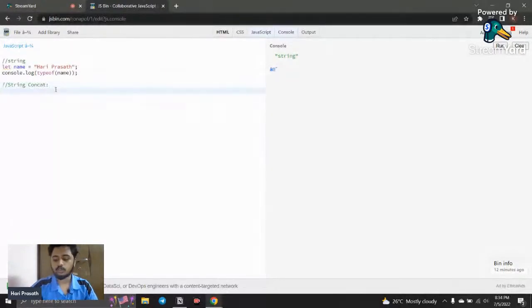There are two ways to do that. We have an old way and also a new way. The old way is using the addition operator. What is meant by the addition operator? I think you are familiar with the basic mathematics which you learned in your school days, right? That is what we're going to see: the old way of how to concatenate a string.